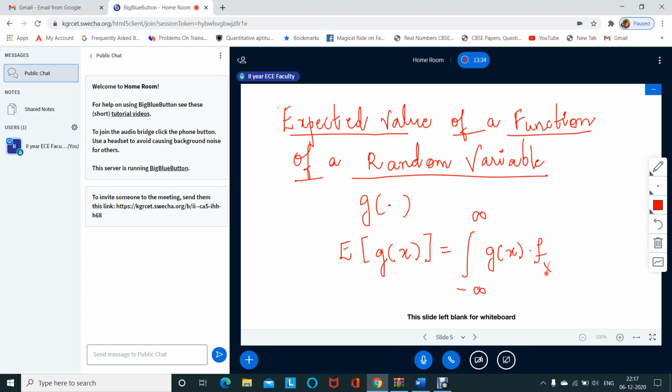So I'm writing fx of x is the density function. So this is the expected value of a continuous function, the average value or the mean value or the statistical average value of the continuous function.